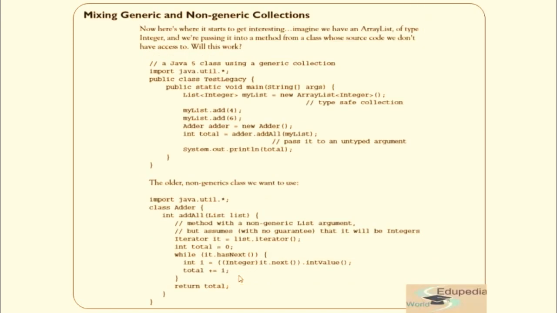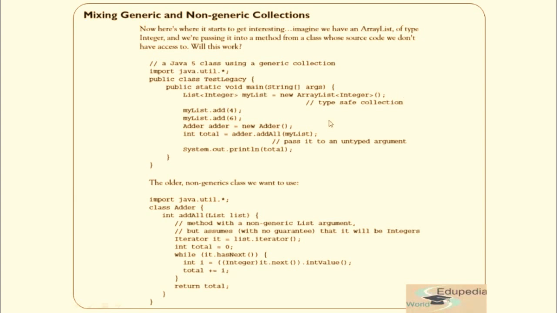Now let's see what happens if you mix generic and non-generic collections. Here is where it starts getting interesting. Imagine we have an ArrayList of type Integer. We are passing it into a method from a class whose source code we don't have access to. Will this work? Let's see. In the main method, you can see we have an ArrayList which can take integers.